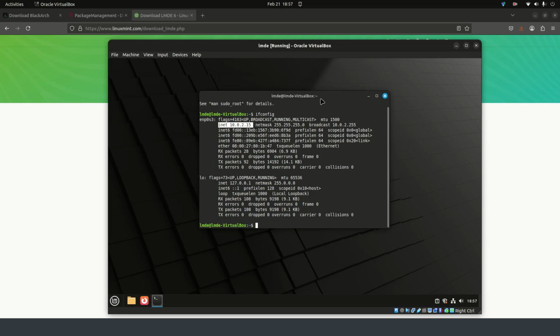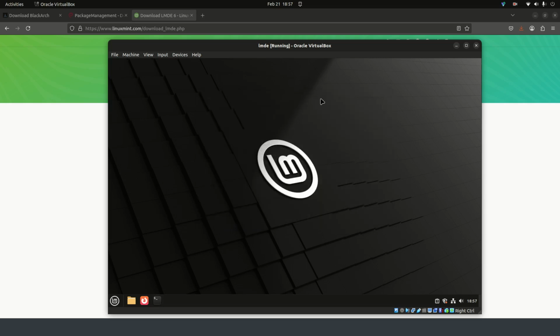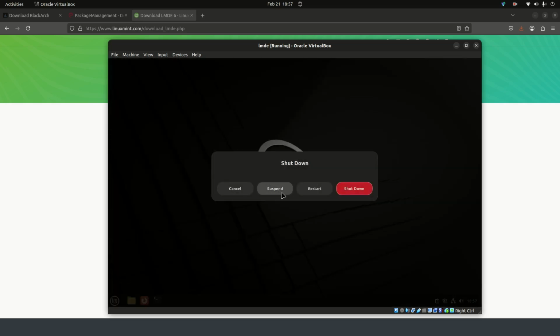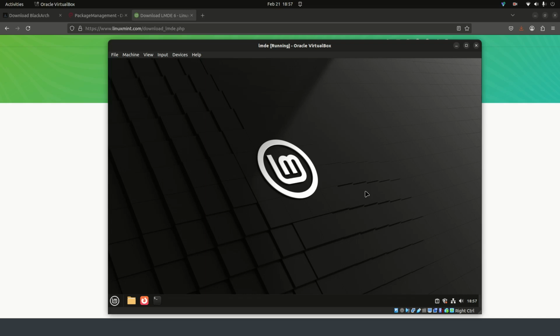So we're going to type exit, hit enter, and just a side note real quick, I really like this interface. Okay, so we're going to power it down. Shut down.